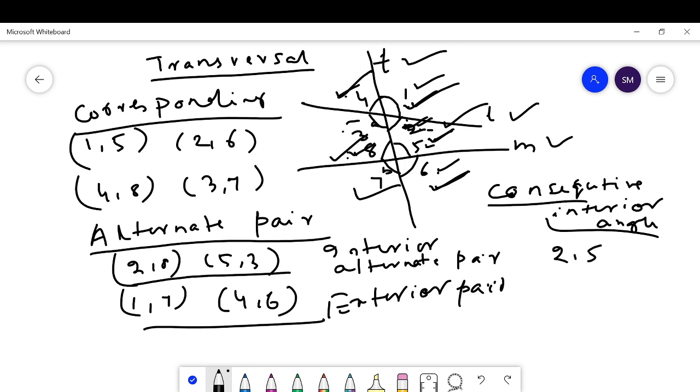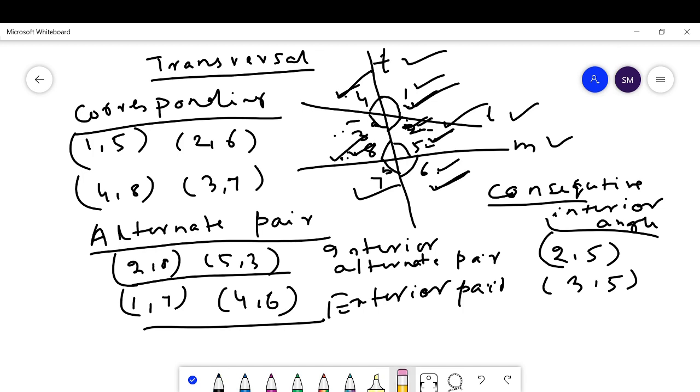Angle 2 and angle 5 are co-interior angles, or consecutive interior angles. 3 and 8 are also a co-interior, or consecutive interior, angle pair.